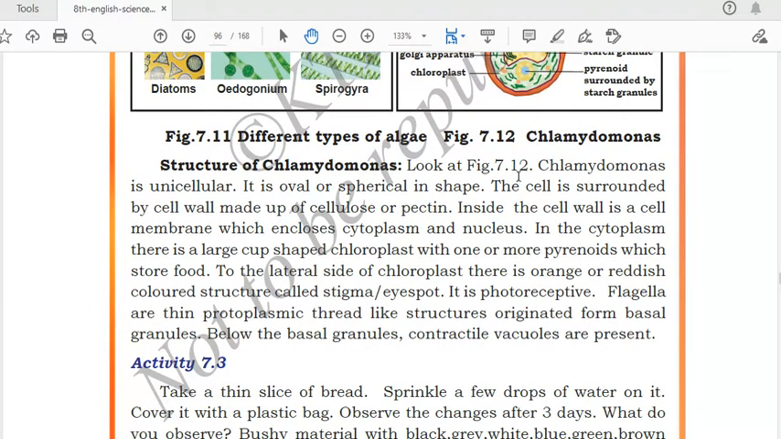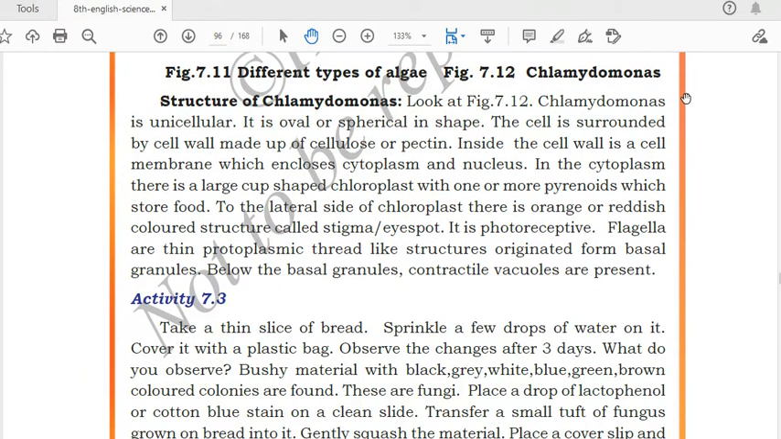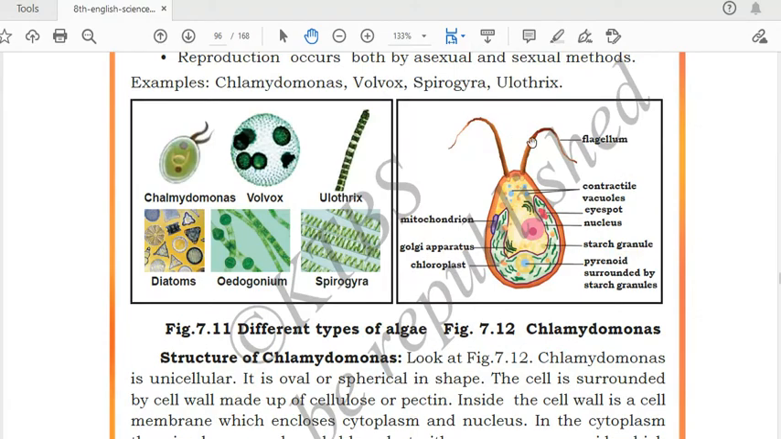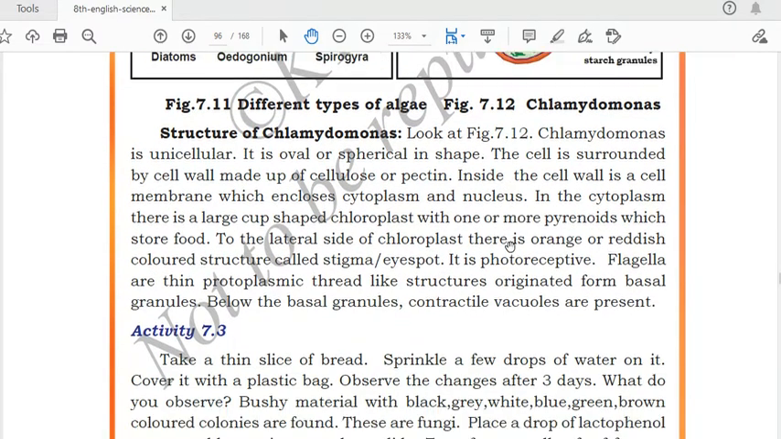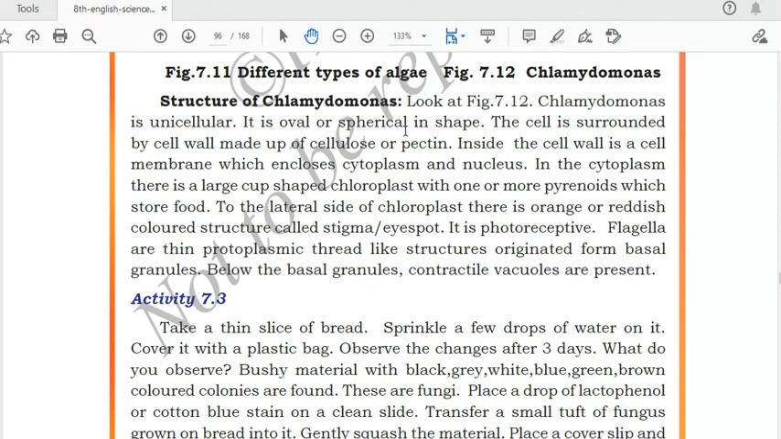Now we'll read this structure of Chlamydomonas once. Chlamydomonas is unicellular, means it will be made of only one cell. See, this Chlamydomonas is unicellular, but then also so many cell organelles are present inside that. It is oval or spherical in shape.